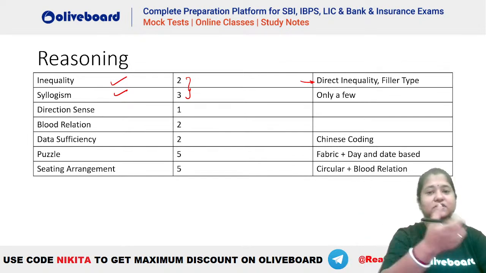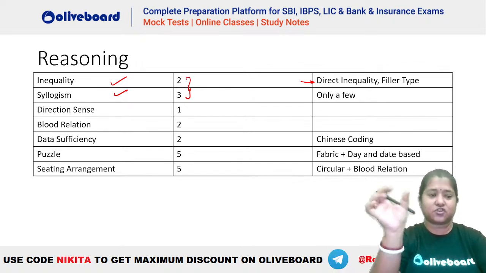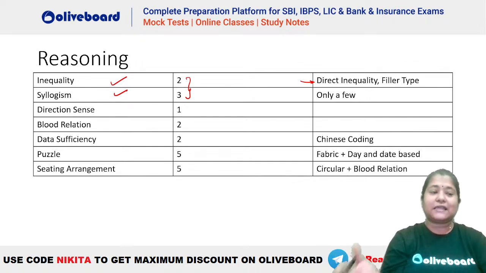So inequality was direct inequality filler type questions. There was a statement given, and you had to tell which of the following was definitely true. Similarly, there was a question of filler type, that is, in place of this blank, which of the following options should be there. Then syllogism was based on only a few. Only a few is a combination of some plus some not. Okay, we'll have some sample questions for all these topics, don't worry. We will see how these actually work.